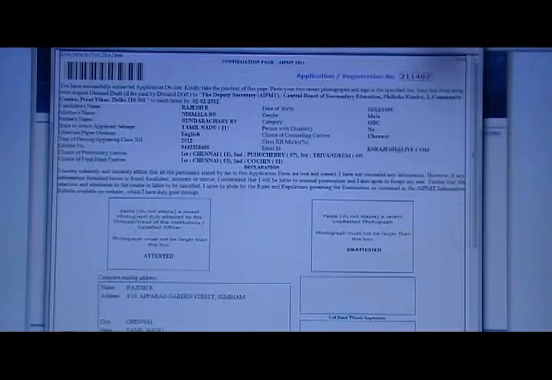One on the left hand side, you need to get attestation here. One on the right hand side, you don't need to get any attestation. The photograph should be fixed within this box, and you need to get the left hand thumb impression here. The students need to sign here, and parents should also sign here. So once you have completed all these things, go to the bottom of the page.